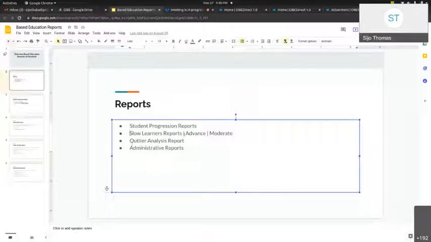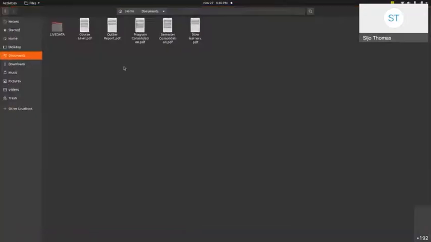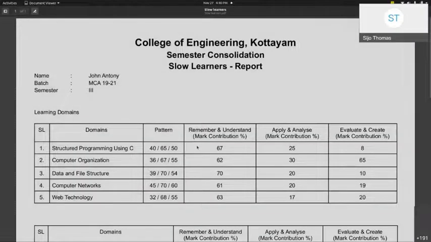I'm sorry, I'm clarifying it again. Slow learners are categorized as the learners who score much better in lower level learning domains and score very little in higher level learning domains. Those are slow learners, and the system is able to identify them through predictive analytics. And this is a report generated through our system. For example, this is the report generated for John Anthony in third semester.